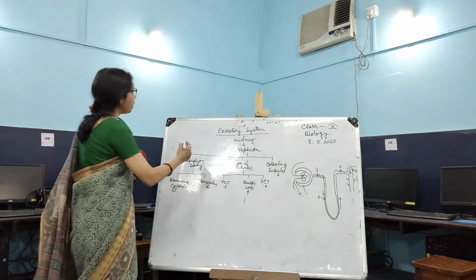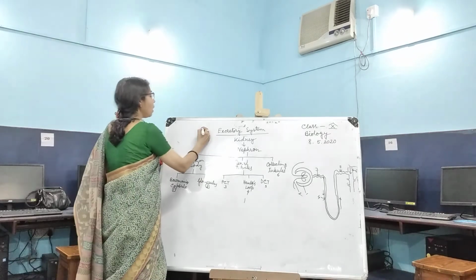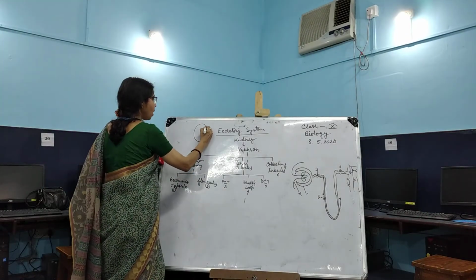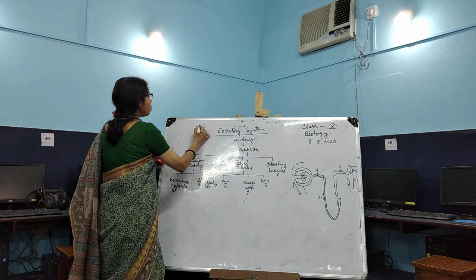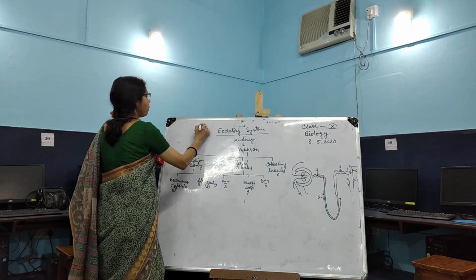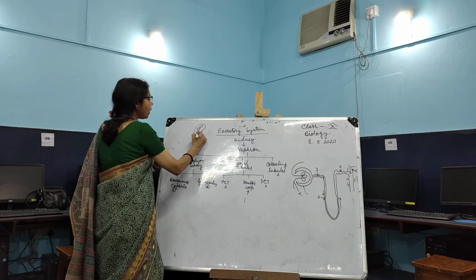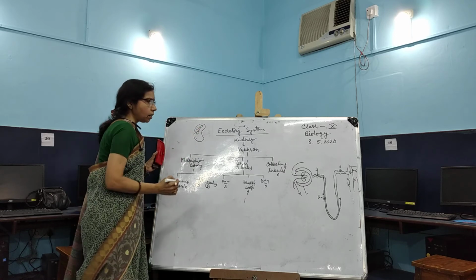Now, just previously I discussed the renal cortex. I mentioned that the outer part of the cortex has a dotted structure, and the inner part has a number of conical structures. So, what does the dotted structure consist of?